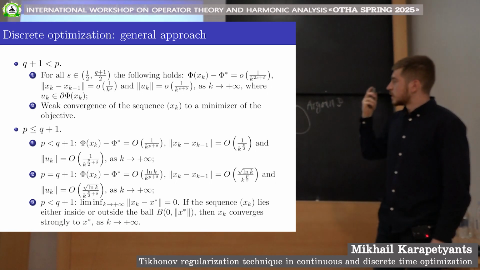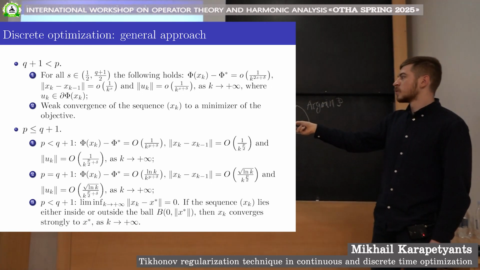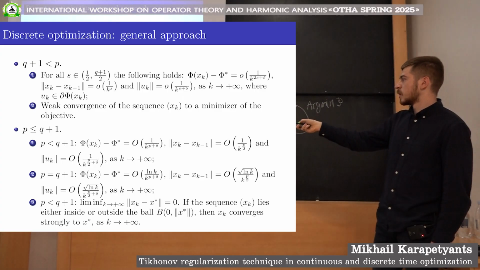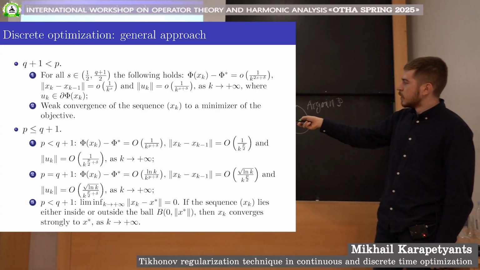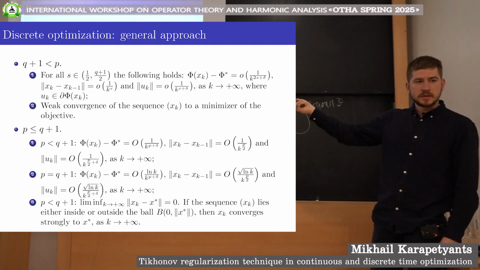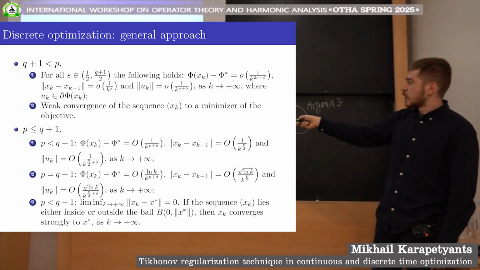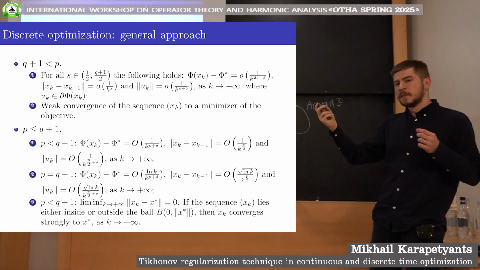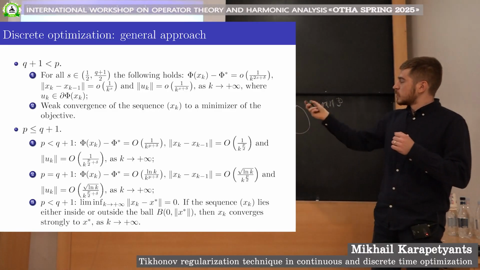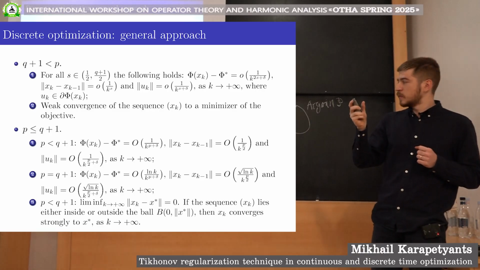This is one problem. The second problem is that in the most general case, we can obtain only the result that the lim inf of this norm is 0, which basically means that there exists a subsequence, x_{k_n} let's say, which converges strongly to the minimal norm solution. So not the whole sequence of generated iterates converges to the minimal norm solution, but a subsequence of it.